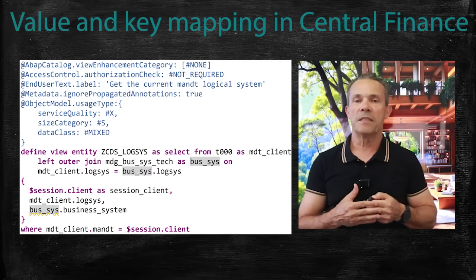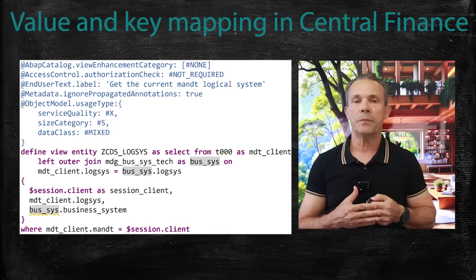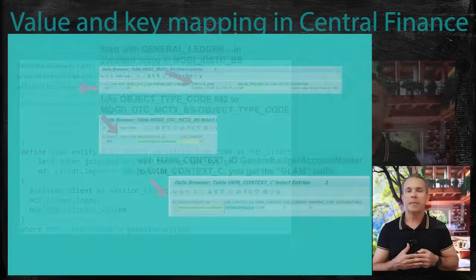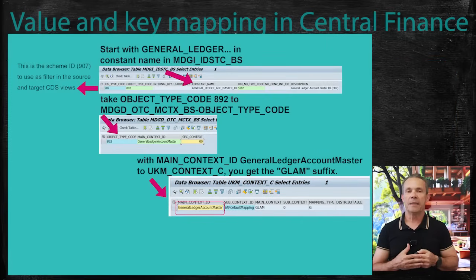Here is the defined CDS view that uses the session client as a filter. The table MDGI_IDSTCBS, object identifier type code, provides the scheme ID and the object type code. The IDS type code is used as a filter for a scheme, and the object type code to obtain the main context ID, general account master data, and with that, the main context that is used for suffix in the mapping tables.